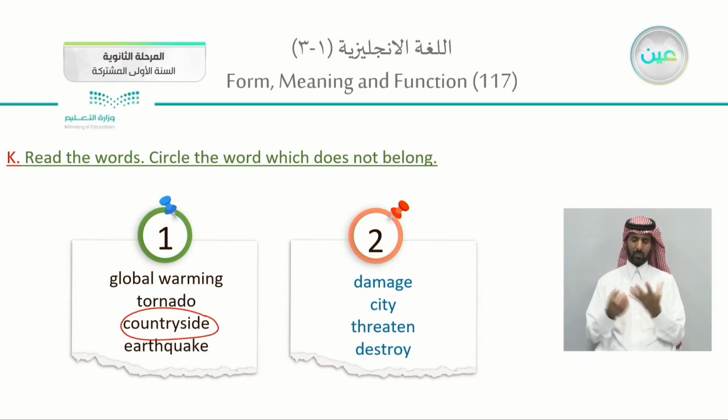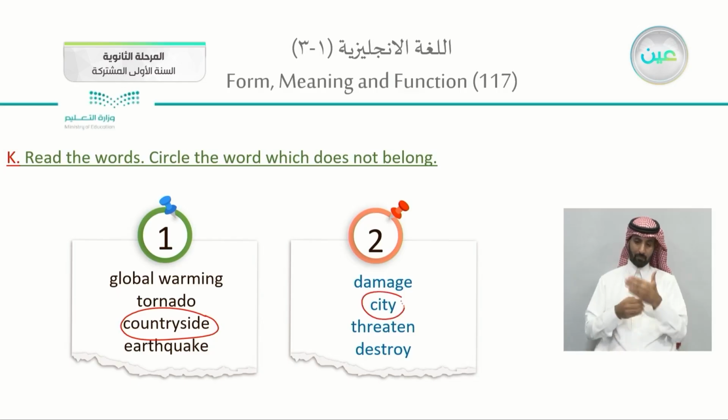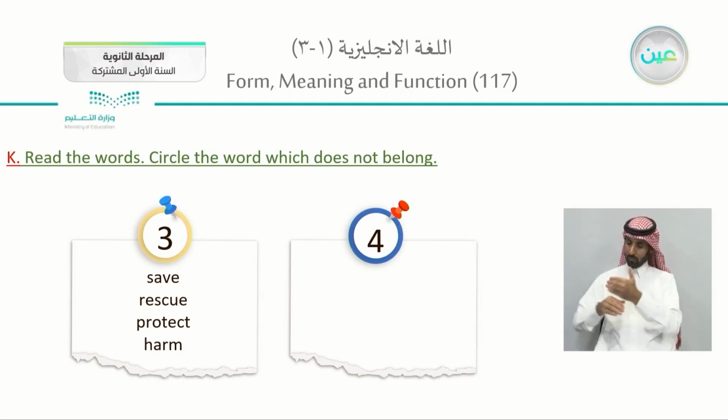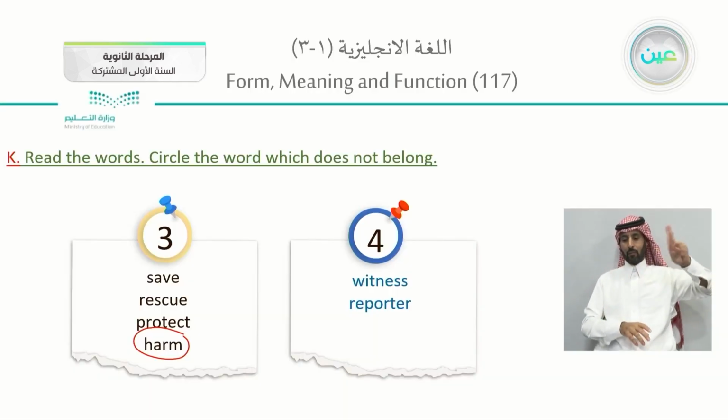Damage, city, threaten, and destroy. All of them are verbs except for city. City is a noun. Number 3: save, rescue, protect, and harm. All of them are verbs. However, harm is different because protect, rescue, and save have the same meaning, saving the environment.